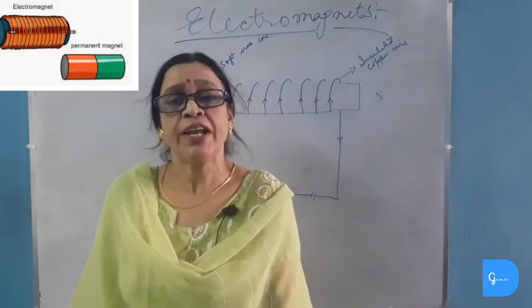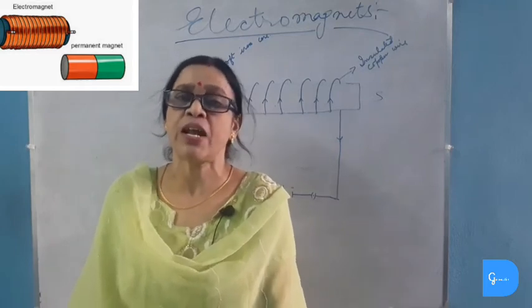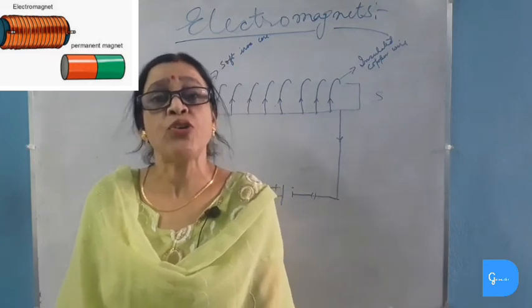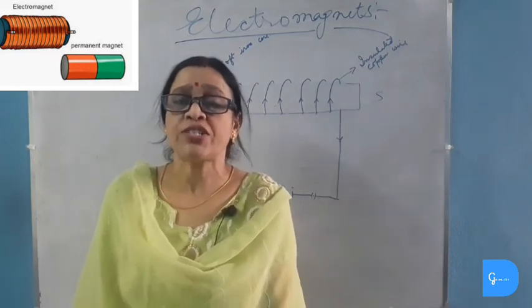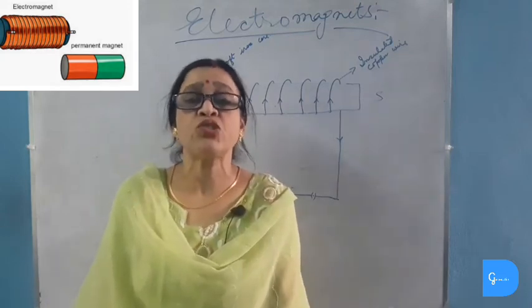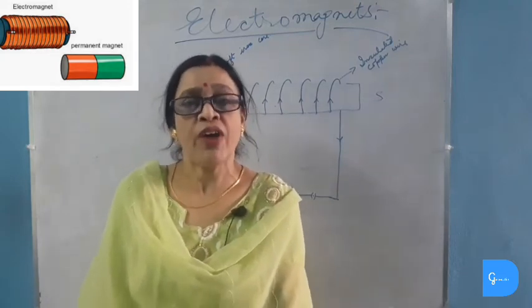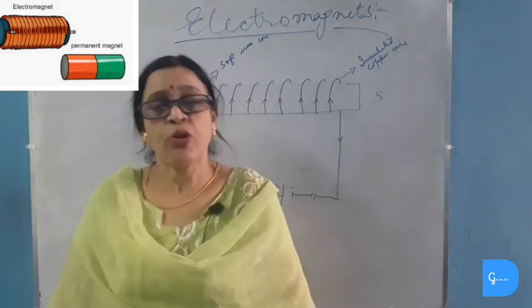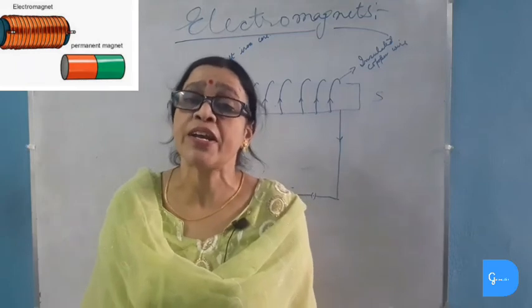Thirdly, the strength of a permanent magnet cannot be changed, whereas the strength of an electromagnet can be changed. It can be increased if we increase the number of turns of the coil, if we increase the strength of the electric current, and by using a soft iron rod. So the strength of electromagnets can be changed. Fourthly, the force of magnetism is quite weak in a permanent magnet, whereas the force of attraction in electromagnets is quite strong, because the strength of electromagnets can be increased easily.